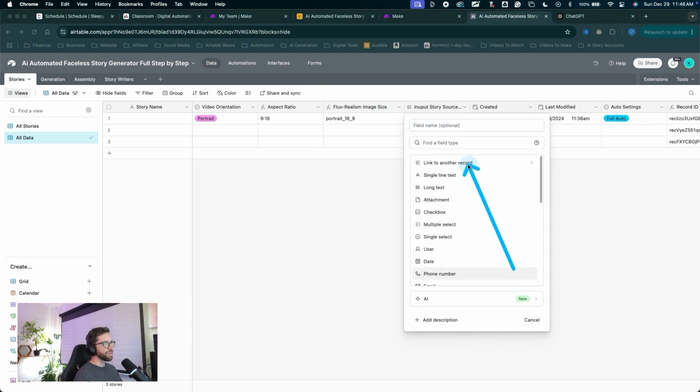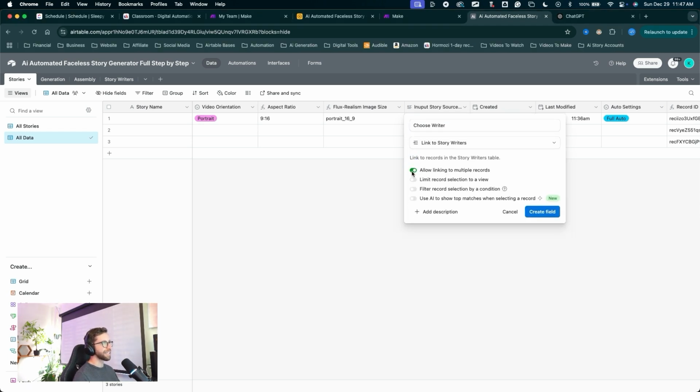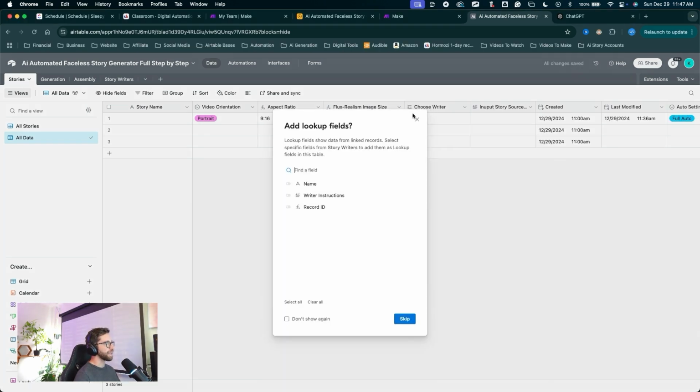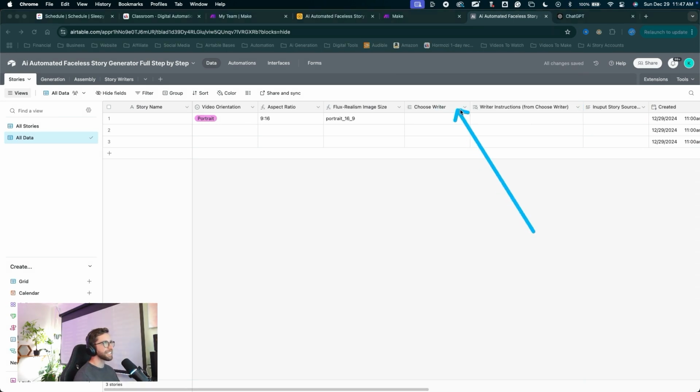This will be a link to another record, but we're going to name this one choose writer. Instead of having the default field name, I want to name this field choose writer, but we're going to link to the story writers table. Toggle off allow linking to multiple records. Click create field. It's going to ask us if we want any lookup fields. Let's add the writer instructions. Click add field.